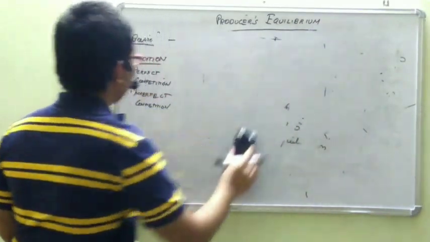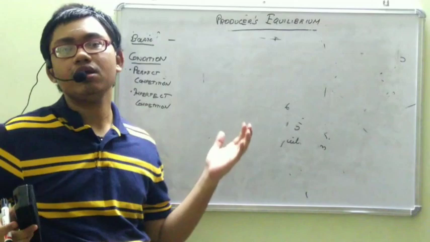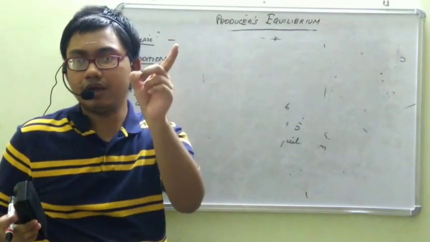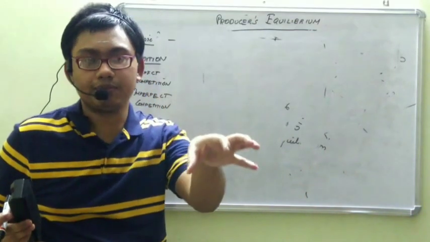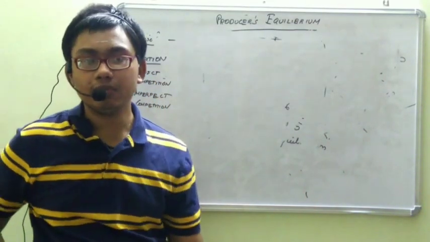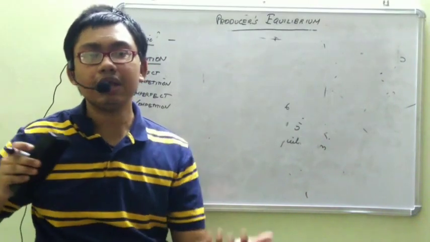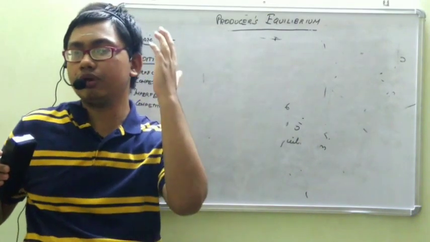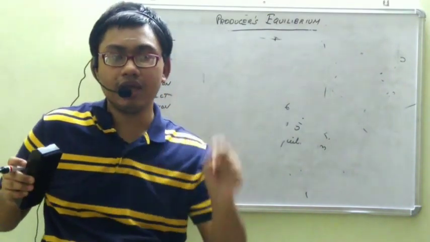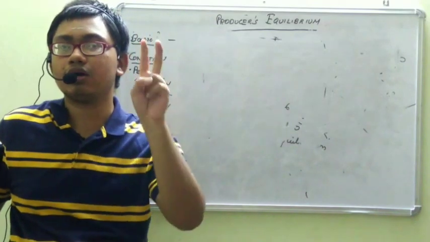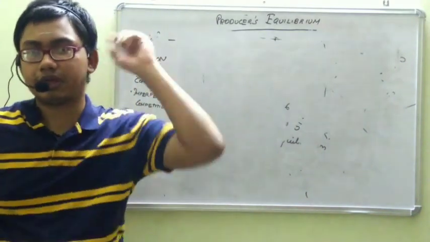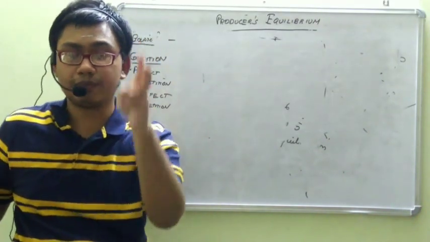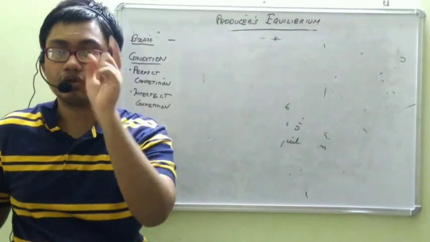Now just revising, we know what the MR-MC approach is. When the producer attains equilibrium, that is when he or she attains maximum profit, or it is not possible for the producer to further maximize profit. Under perfect competition, the conditions for equilibrium are first MR is equal to MC, and second MC curve cuts MR curve from below. Under imperfect competition, the same first condition, MR is equal to MC, but the second condition is the general principle, slope of MC greater than slope of MR.